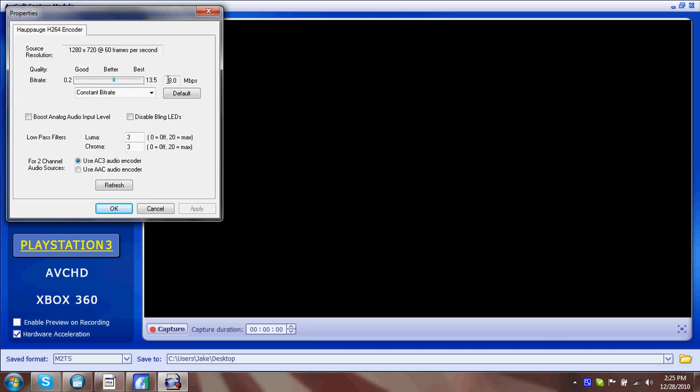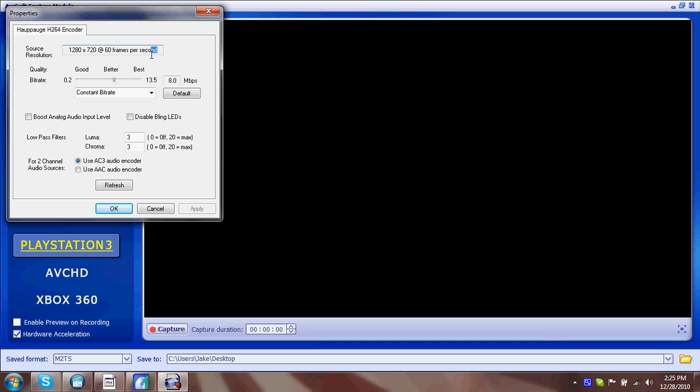Make sure it's anywhere between 7 and 9, or if you have a really nice computer or an extremely fast computer that can run it up to par, then set it up to best. But for me, I have a dual core machine, 2.6 gigahertz AMD dual core, 4 gigs of RAM, 500 gig, 7200 RPM hard drive, so it runs a little bit quicker. But yeah, I just have it at 8.0 and a constant bitrate.